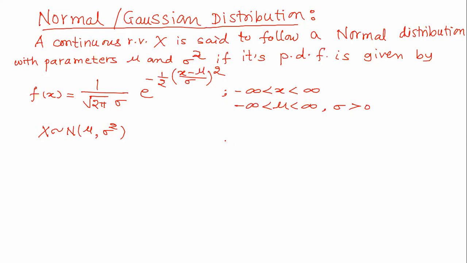I have so much to say, but I'll try to discuss most of the things using the pen now, and then how to find mean, variance, median, mode, something like that. Then tomorrow I'll have the PDF file directly, and we'll be discussing the problems. So this normal distribution has 2 parameters, mu and sigma square.